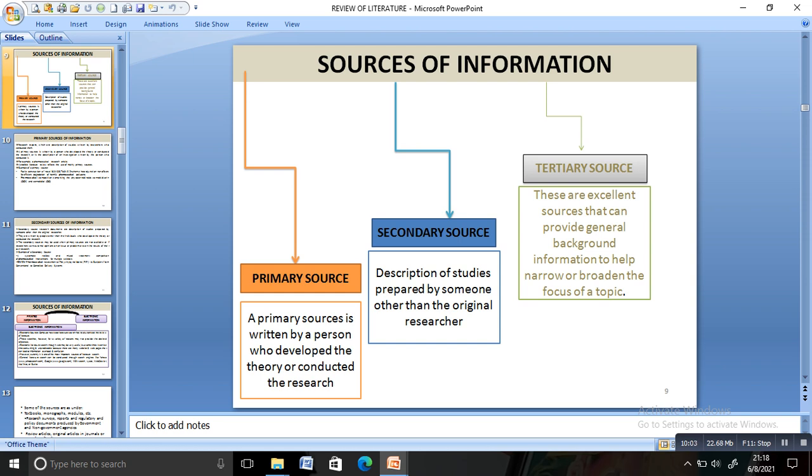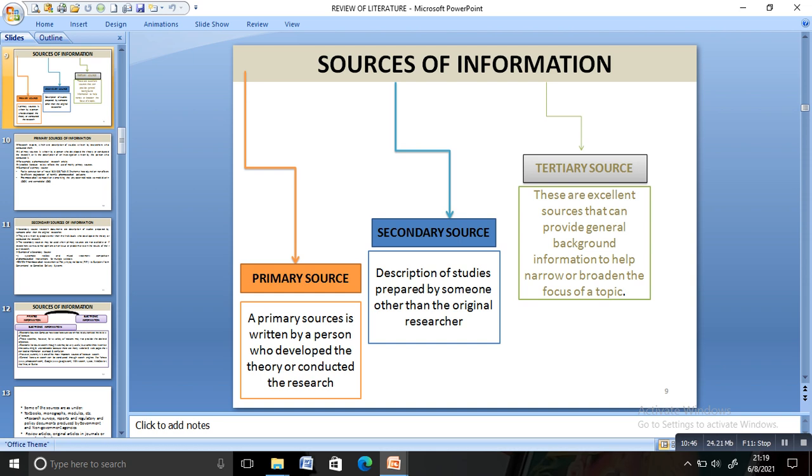And we have the tertiary source. The tertiary source provides general background information, to narrow the study or broaden the focus of a topic. So I hope you're clear. There are three sources of information: primary, secondary, and tertiary. A primary source is written by a person who developed the theory or conducted the research. A secondary source is a description of studies put forward by someone other than the original researchers, and the tertiary source gives general background information to help narrow or broaden the focus of a topic.